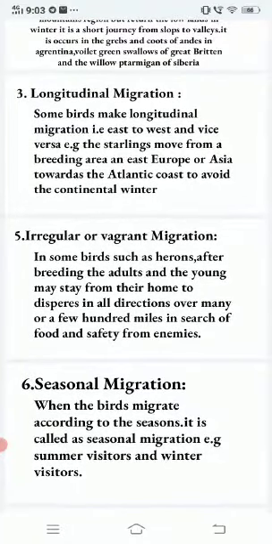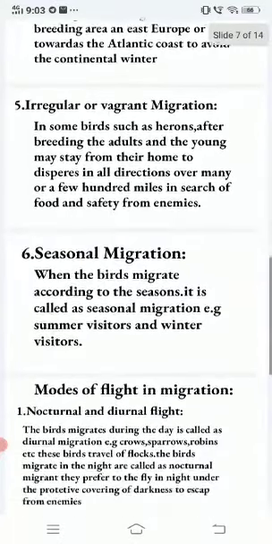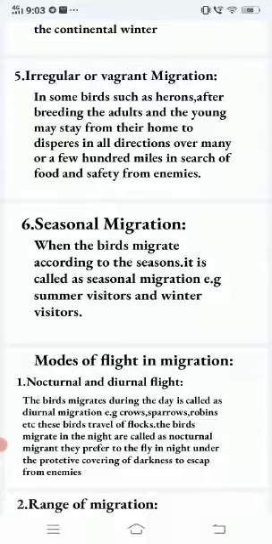Irregular or vagrant migration. In some birds, such as herons, after breeding, the adults and the young may stray from their home and disappear in all directions over many or a few hundred miles in search of food and safety from enemies. Seasonal migration. When the birds migrate according to the seasons, it is called seasonal migration. Example, summer visitors and winter visitors.